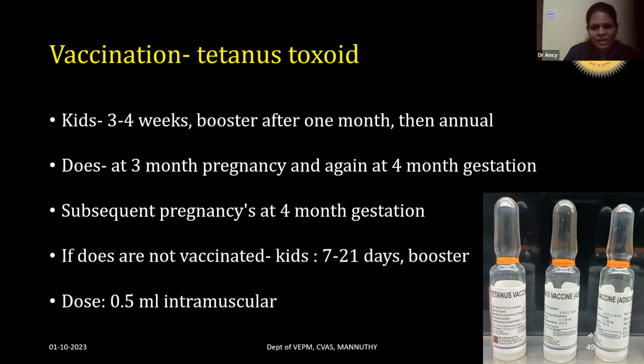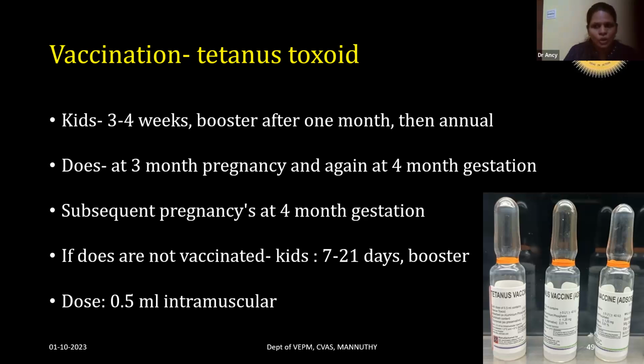So regarding vaccination with tetanus toxoid, different agencies advocate different schedules. Different articles are there. So the kids usually can be vaccinated at 3 to 4 weeks of age, and a booster should be given after 1 month. Then they should be vaccinated annually. Annual vaccination should be done.